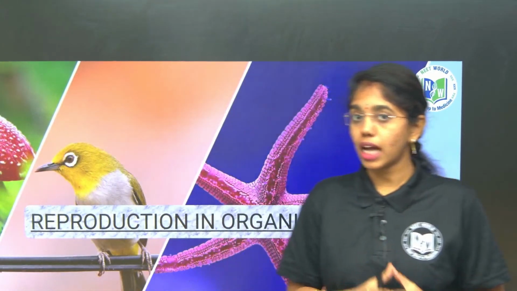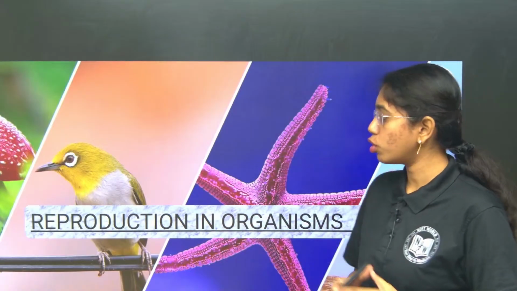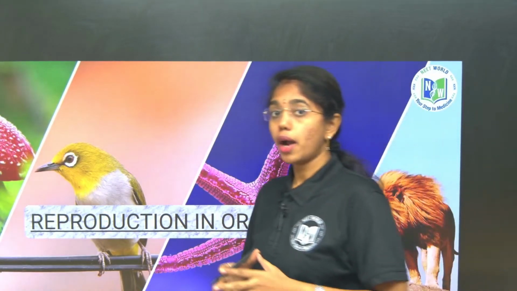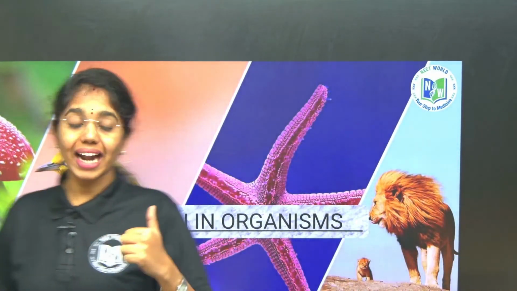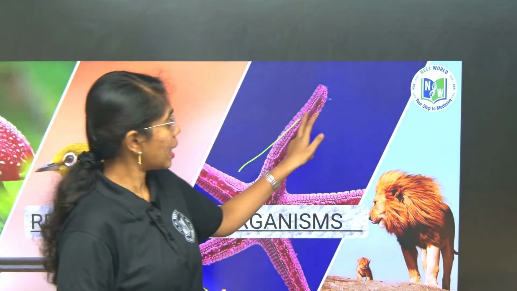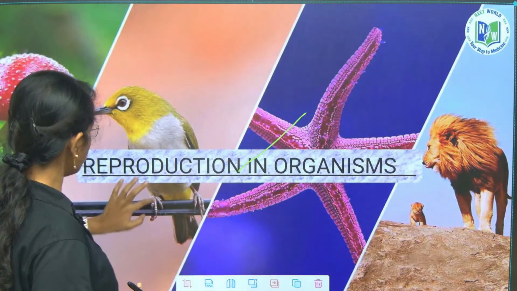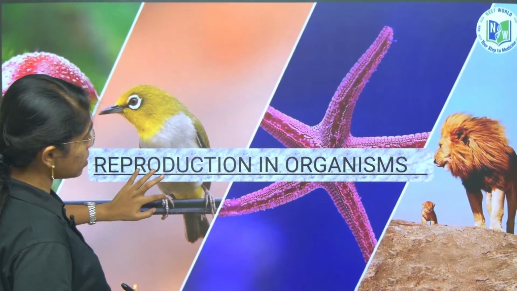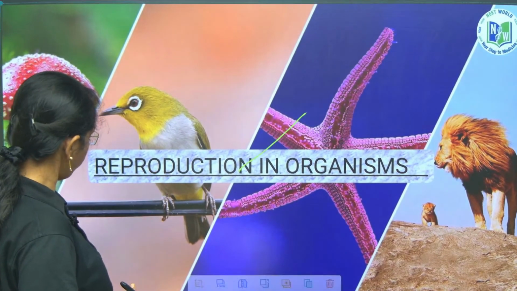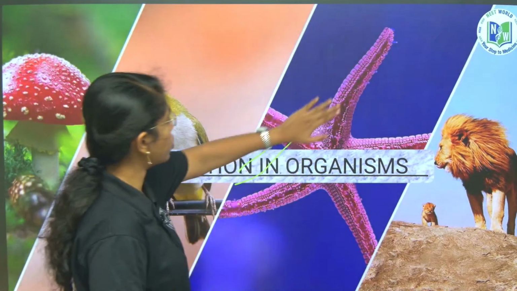This is your Prasanna Ma'am from NEET World, and here we are going to start a new chapter, that is modes of reproduction in organisms. And this unit has two chapters, beta. One is modes of reproduction, that is reproduction in organisms, and the second one is sexual reproduction of flowering plants. Okay, we have two chapters in it.